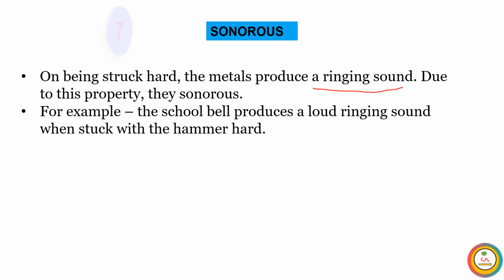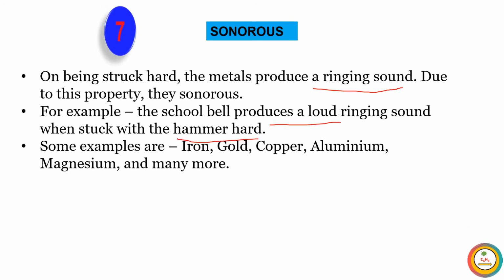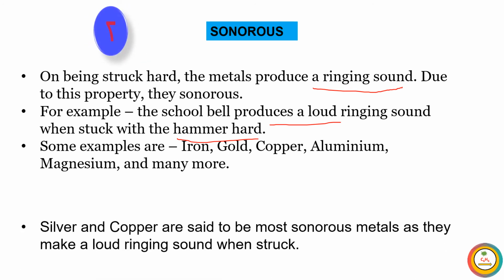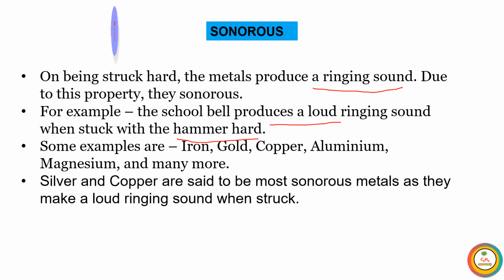For example, the school bell produces a loud ringing sound when struck hard with a hammer. Good sonorous metals are iron, gold, copper, aluminium and magnesium. Silver and copper are the most sonorous metals as they make a loud ringing sound when struck.